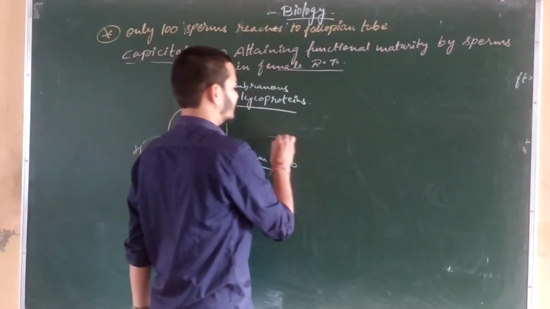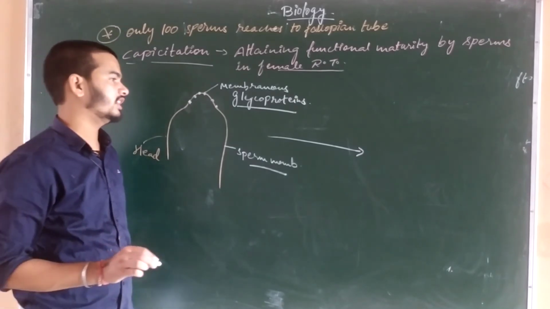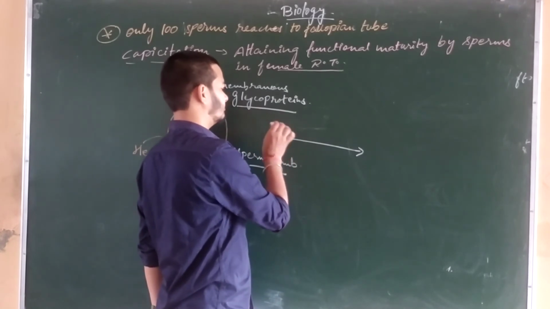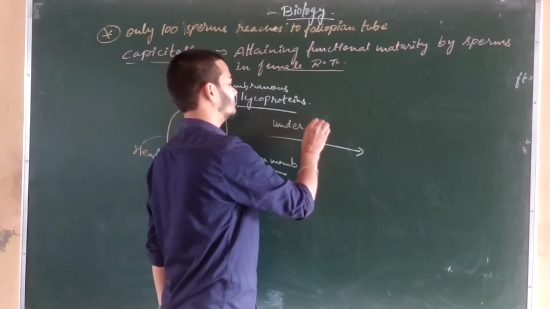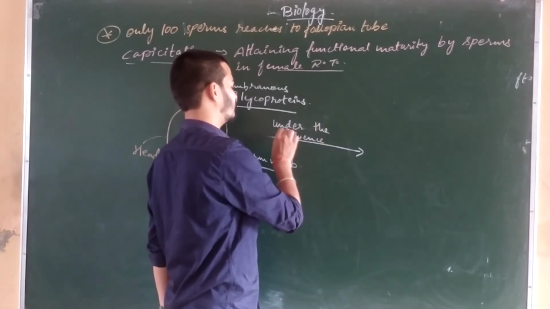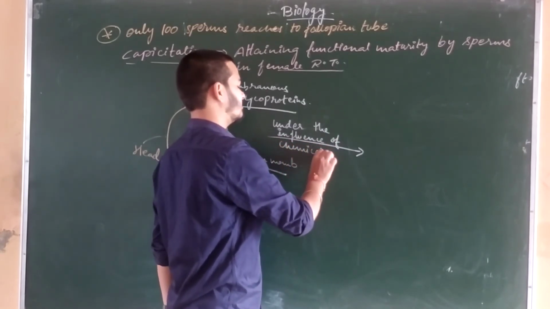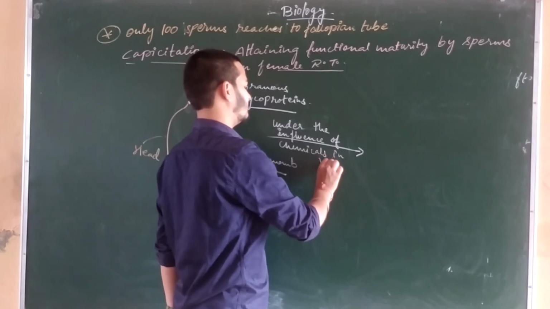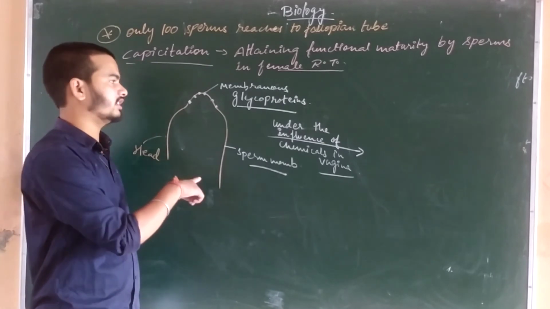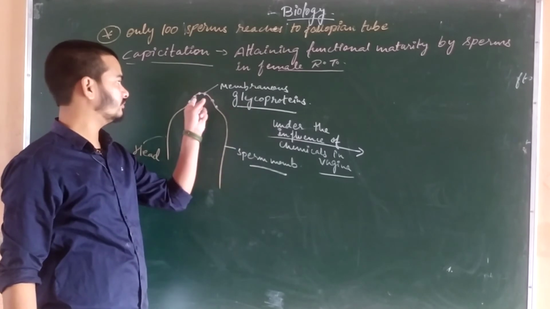What happens in the vagina or in the female reproductive tract? There are certain types of chemicals. Under the influence of certain chemicals in the vagina, the membrane proteins are removed from the membrane of the sperm.